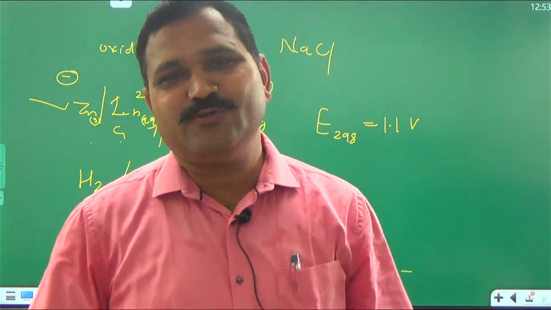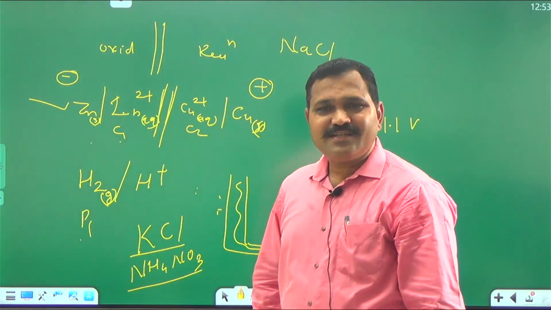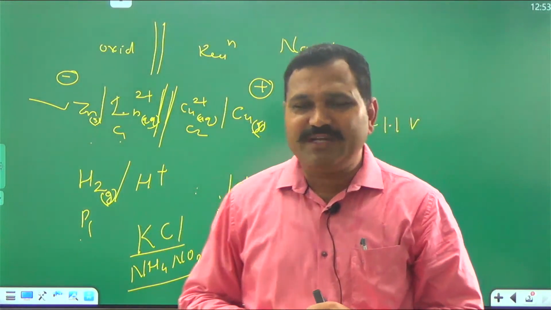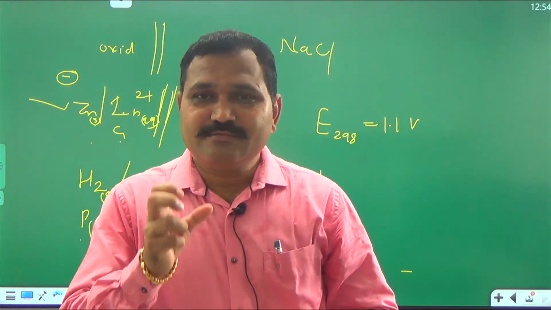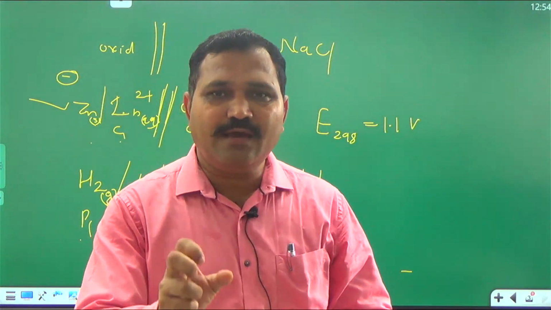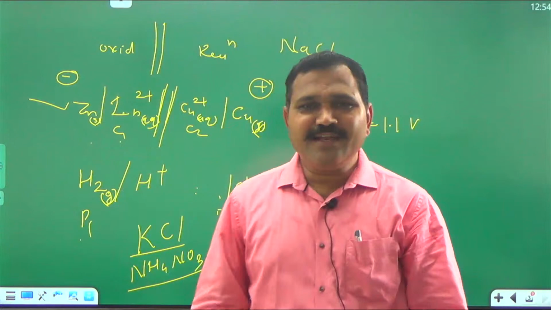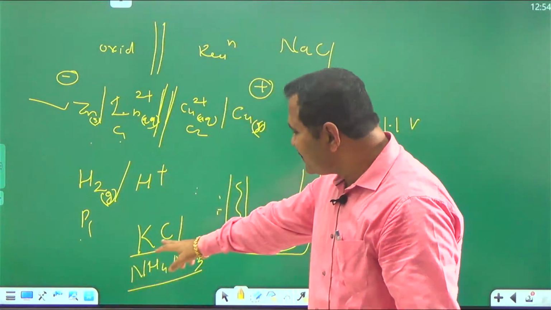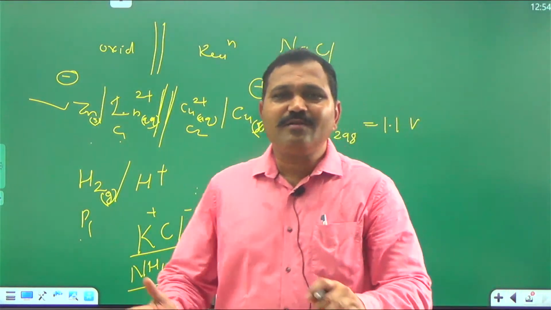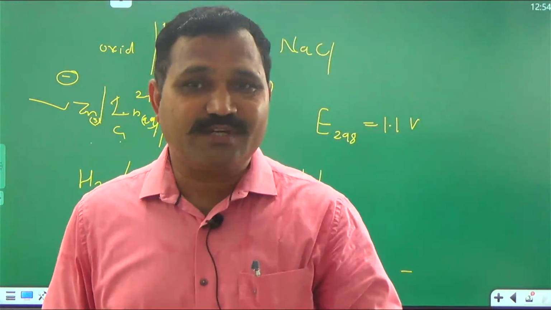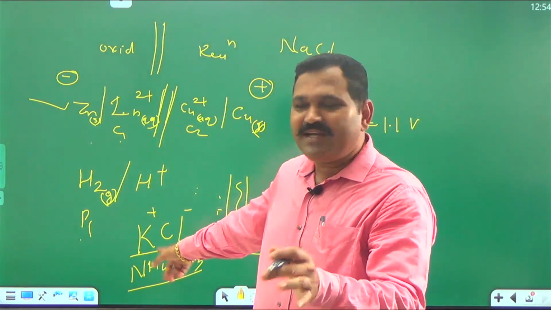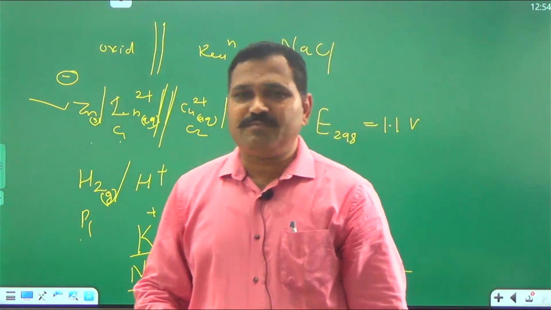Now, what is the criterion to use a salt in a salt bridge? KCl gives two ions, K plus and Cl minus ions. We use those salts in a salt bridge whose ions have almost the same transport number. If we consider KCl, K plus and Cl minus ions have almost the same transport number. You know what transport number is. Both these K plus and Cl minus ions have almost the same transport number. That's why we can use a KCl salt bridge.